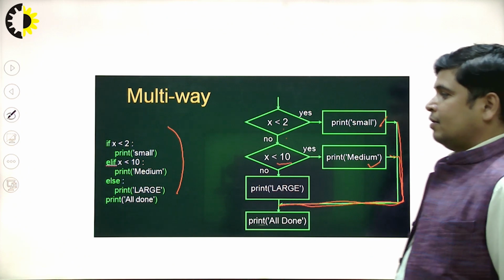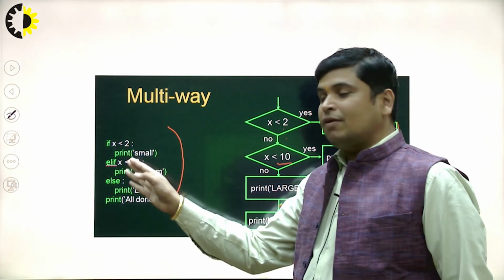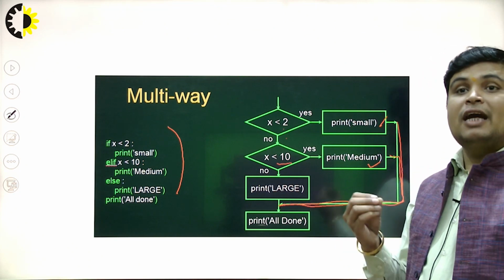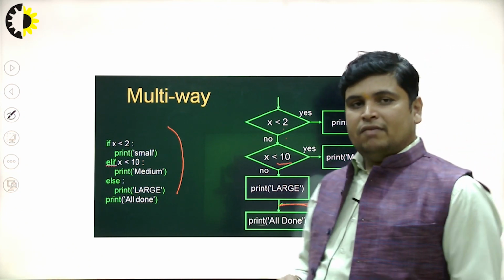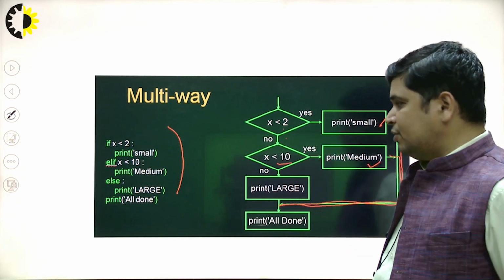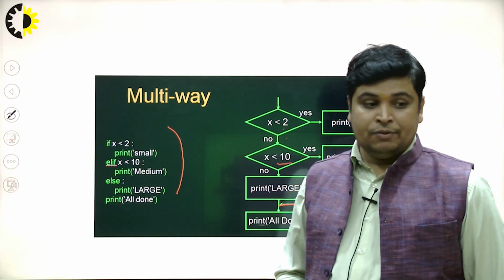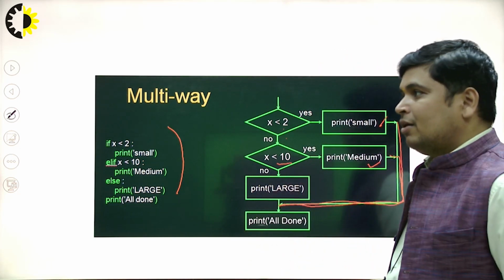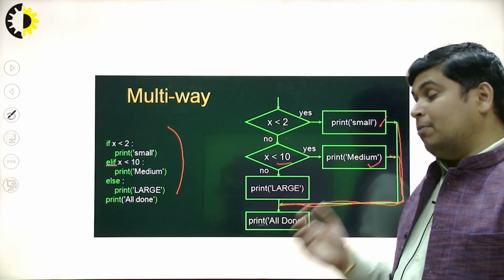If all these conditions are false, then the else part will be executed if it is available in the code. Because the else part is optional, you can put it in your code according to your problem statement.